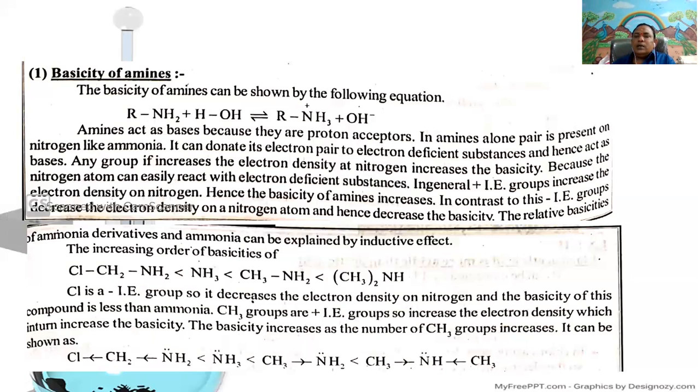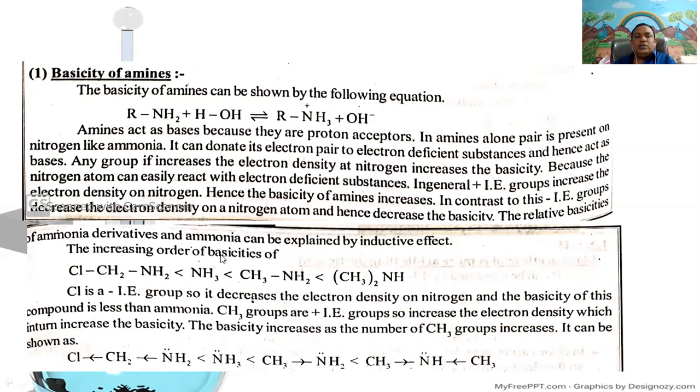In contrast to this, the nitrogen attached to electron withdrawing groups, like minus inductive effect groups, decreases the electron density on nitrogen atom. Simultaneously, it can decrease the basicity of amines. Here, the relative basicity of ammonia derivatives and ammonia can be explained by inductive effect.